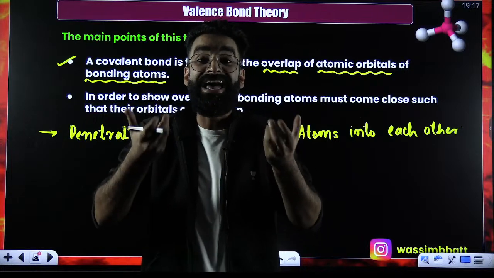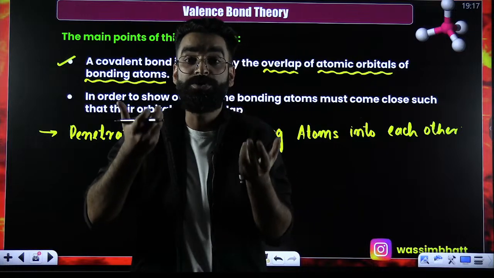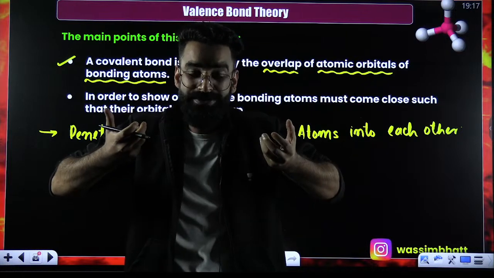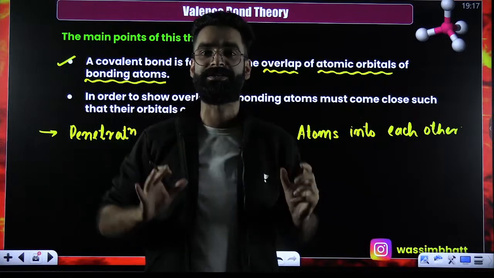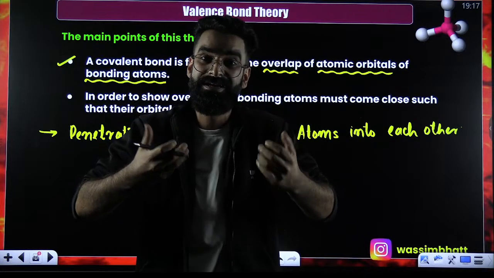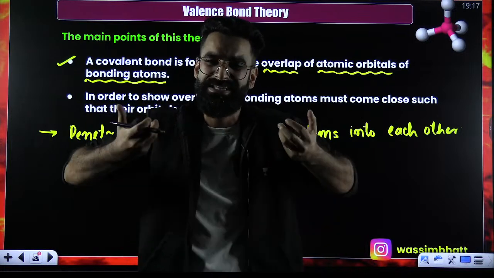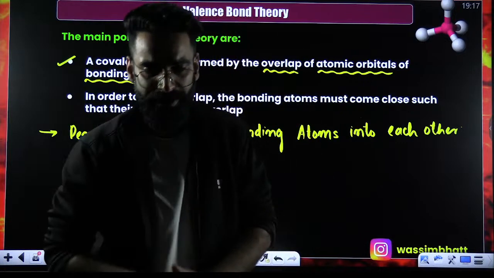My dear students, there will be a scenario when the atomic orbitals of both these bonding atoms will merge into each other. And that merging of electron clouds, that merging of atomic orbitals of these bonding atoms into each other, is something which we call overlap.